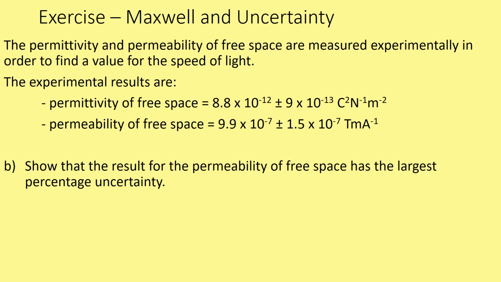For the next part, we're asked to show the result of the permeability of free space has the largest percentage uncertainty. So you should be aware how to work out the percentage uncertainty. For epsilon naught, the permittivity of free space, the percentage uncertainty is equal to the uncertainty value, which in this case is 9 times 10 to the negative 13, divided by the value given, 8.8 times 10 to the negative 12, multiplied by 100, which gives us 10.2%.